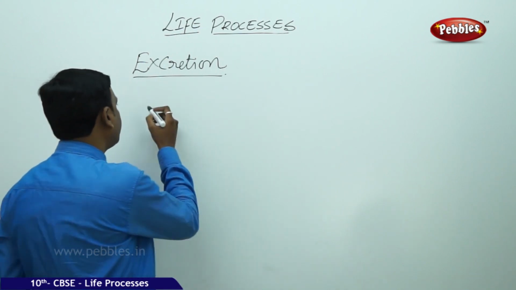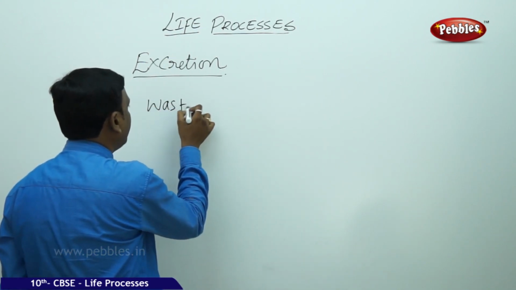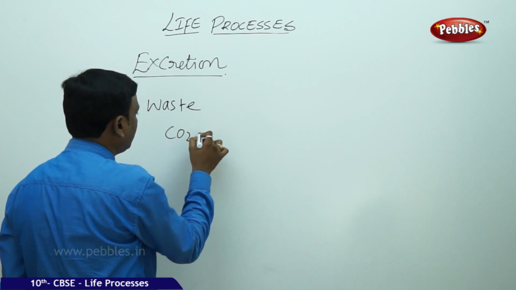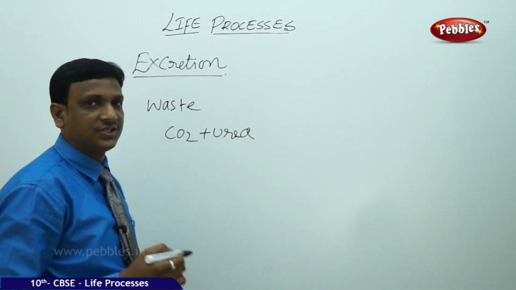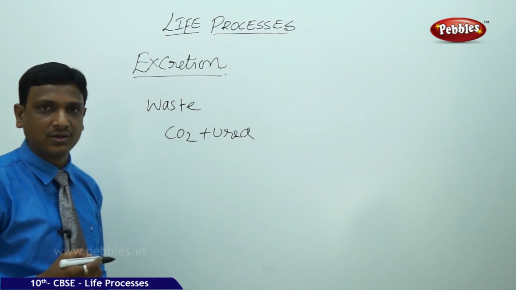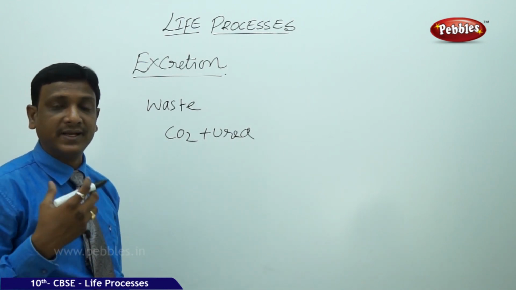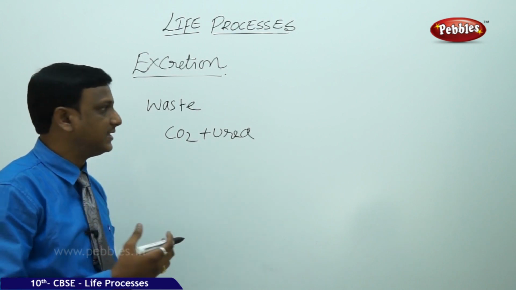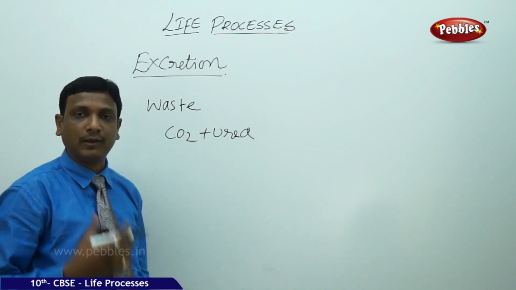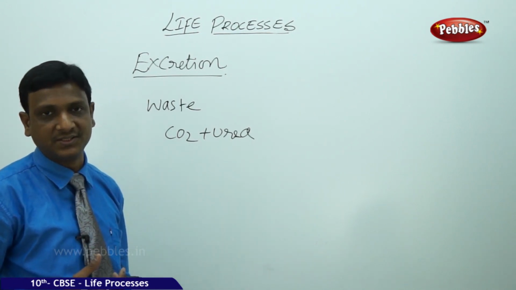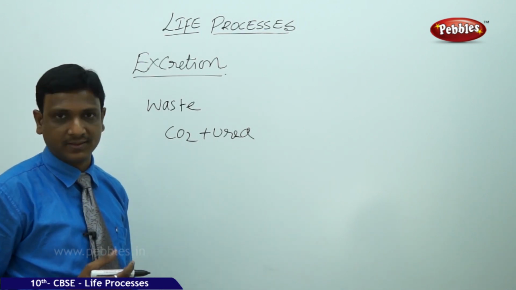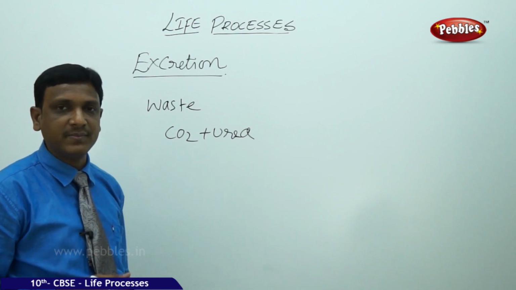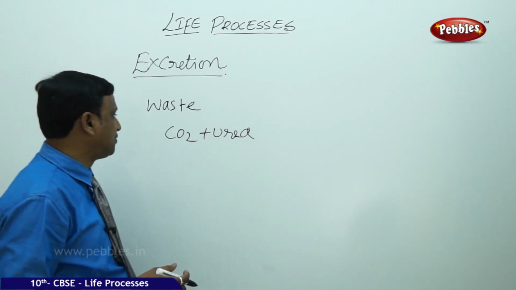Along with the energy, what is released? Waste is produced in the form of carbon dioxide, urea and other materials. But this waste cannot stay in the body for a long time. It is a harmful material. If these materials stay in our blood for a long duration, they may affect our health and systems. So these materials are to be sent out of the body. How is it done? The elimination of waste materials out of our body is called excretion.